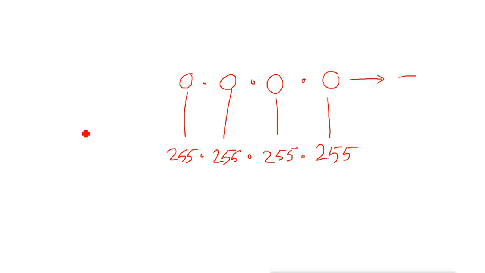For doing that, you will have to raise 2 to the power of the number of bits. So we are having 32 bits. When you raise 2 to 32, you will get the total number of IPs in IP version 4.